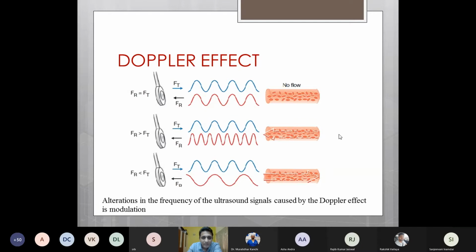This can be explained based on the analogy with an ambulance with a siren. For example, if the ambulance with a siren is moving towards you, we will find that the volume is increasing as it moves towards you. Whereas as the ambulance is moving away, the volume will decrease. But actually, the volume of the siren remains the same. It is just because it is moving relative to you that we feel that the frequency or the volume has increased or decreased.